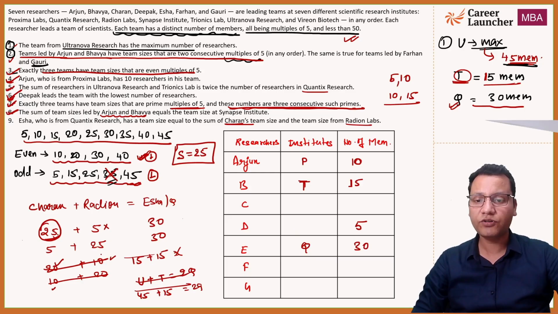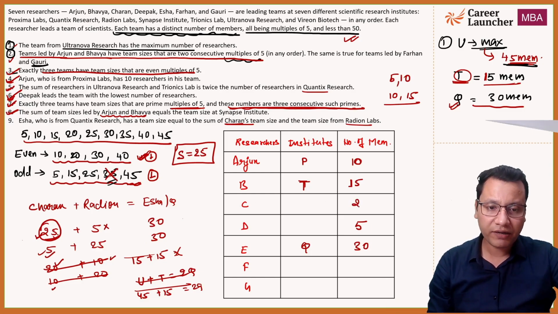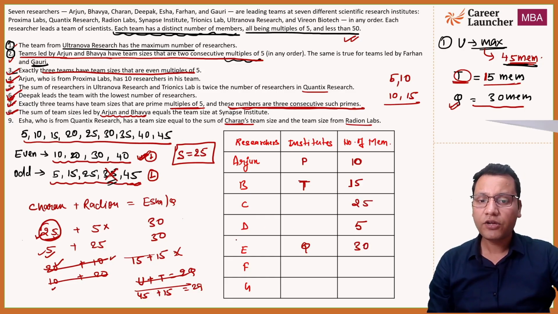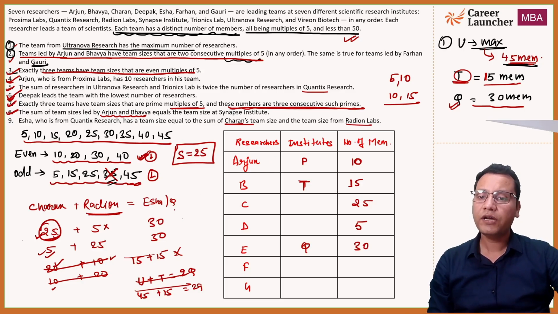Since all the possibility is gone, now we are left with only possibility that either Charan will have 25 members or 5 members. Since D has 5 members, so Charan has to have 25 members. अगर यहाँ पे 25 हो गया, so C will have 25 members, and C has 25 members. So the Radion Institute or Radion Lab will have 5 members.